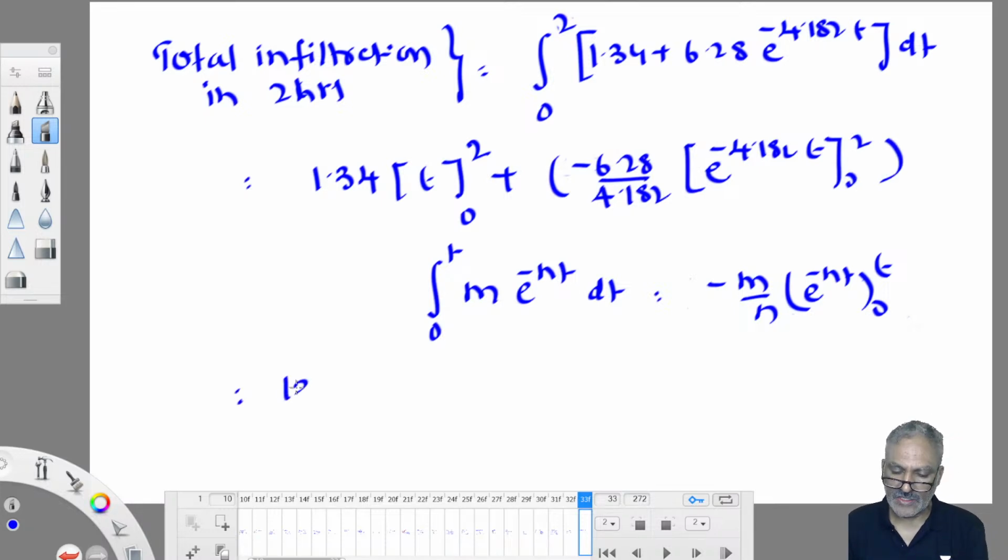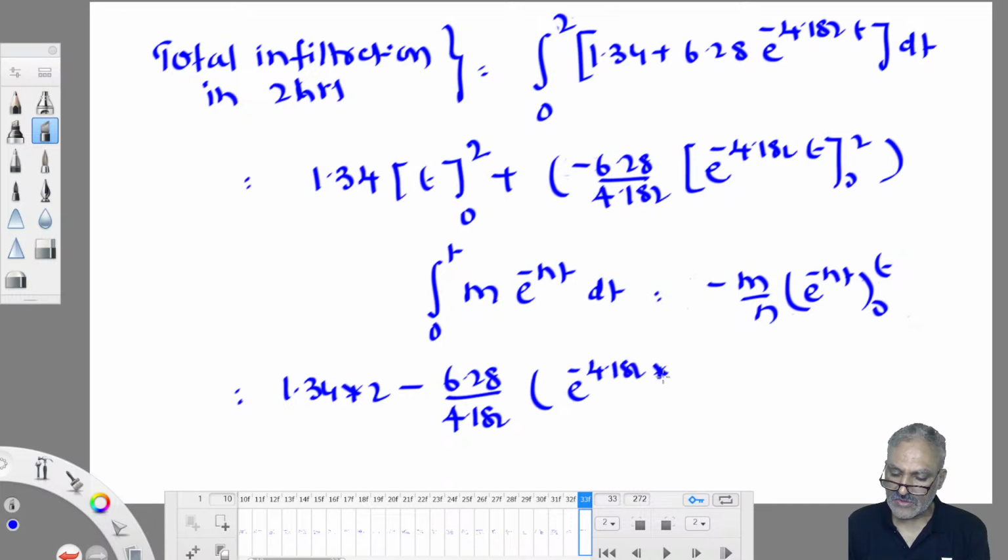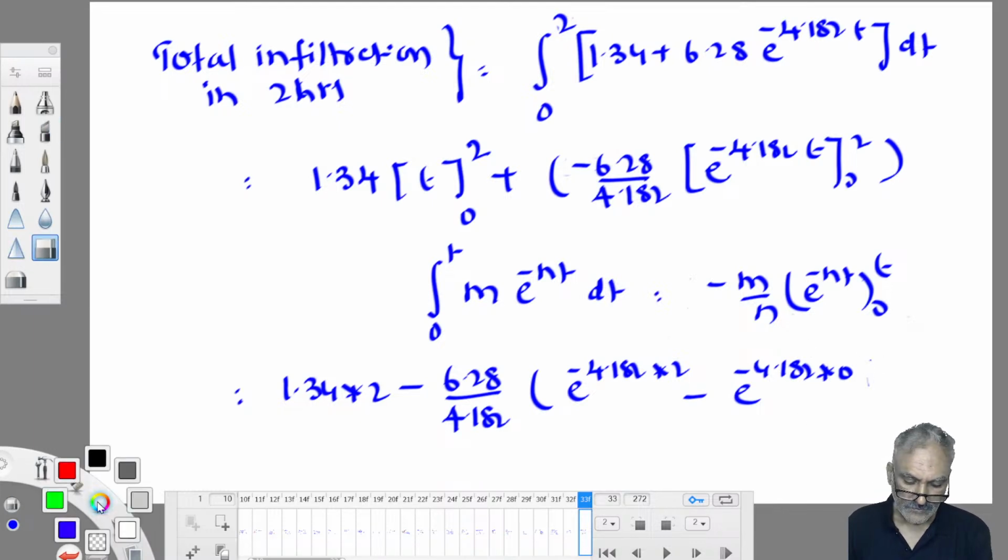So 1.34 into 2 minus 6.28 by 4.182 into e power minus 4.182 into 2 minus e power 0. Lower limit and upper limit, both you have to subtract. Then simplify.